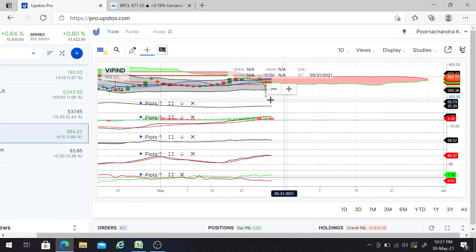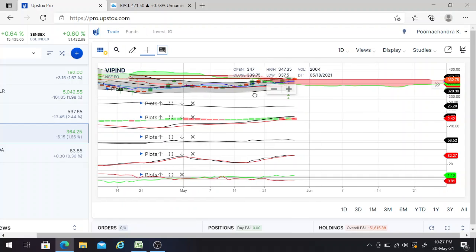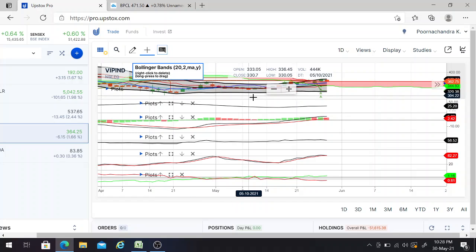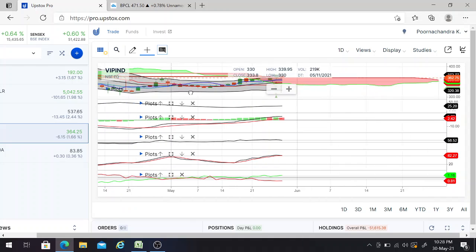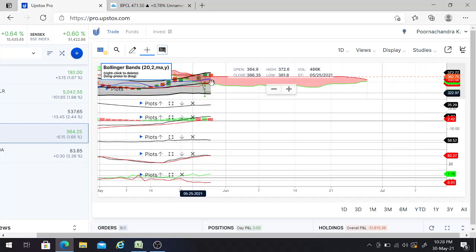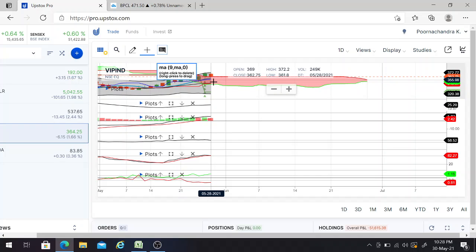And the next one is the gray color line, which will be behind 15.1. So you can see the gray color line ended till here and it's above the candles only. That means all the 3 conditions in the Ichimoku cloud got satisfied. And the next one, you can see this dark blue color line above the black color line. This gives one more buy signal. And the sky blue color line is above the red color line. This gives one more buy signal. That means you can see, friends, we are getting more than 5 buy signals. So you can happily take this one also as a buy call, friends.